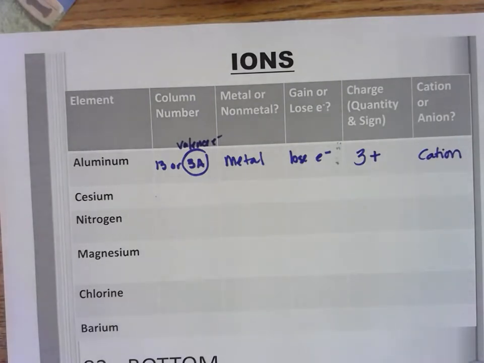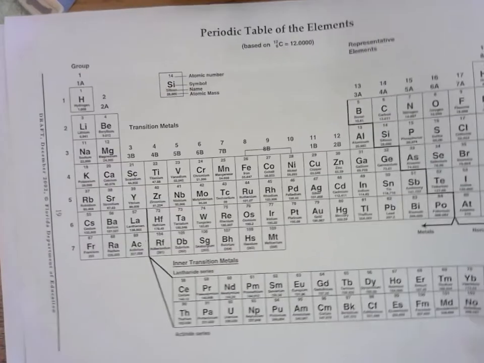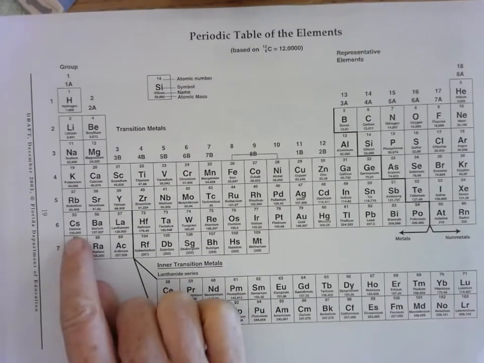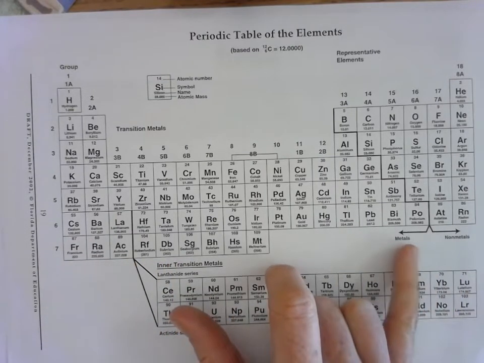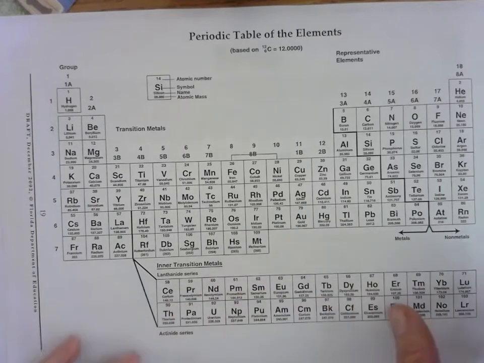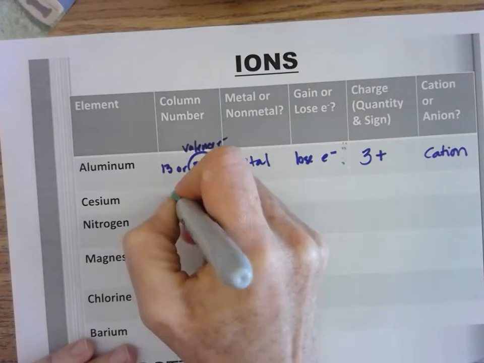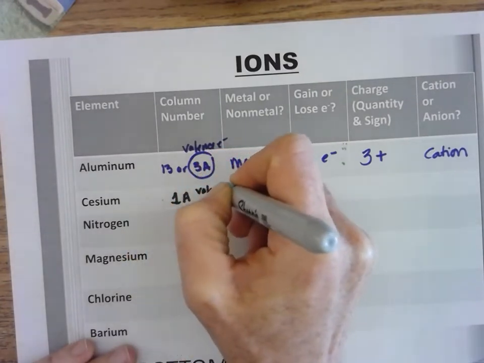We're going to move on to cesium and do the same exact process. Column and identify what it is. Here's your periodic table. Cesium is located in group 1 or 1A. It's way to the left of the stair-step line, so it's definitely a metal. So 1A, and this is your valence electron.